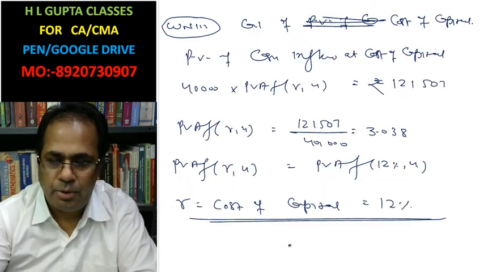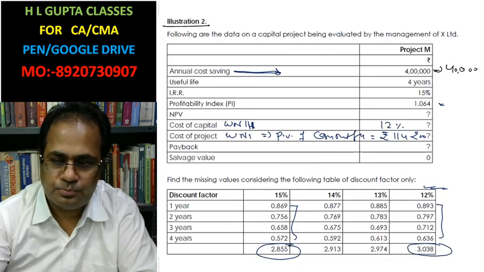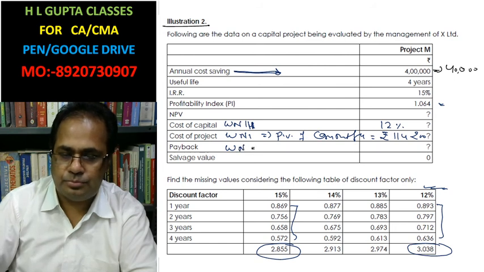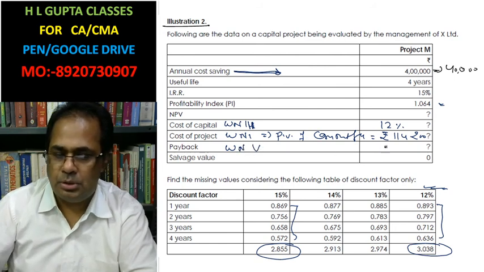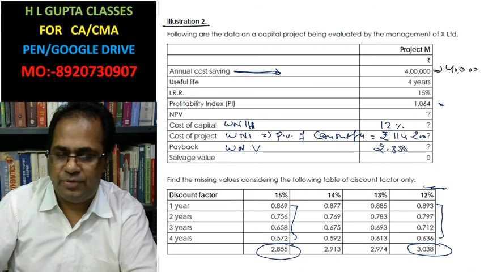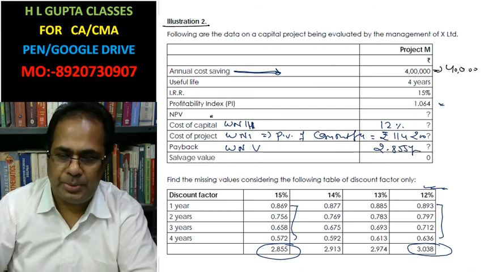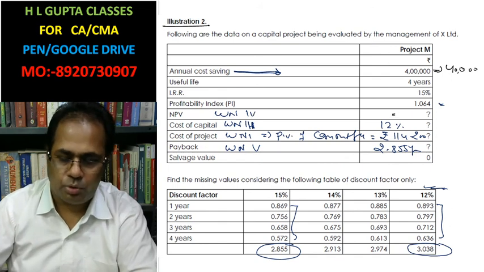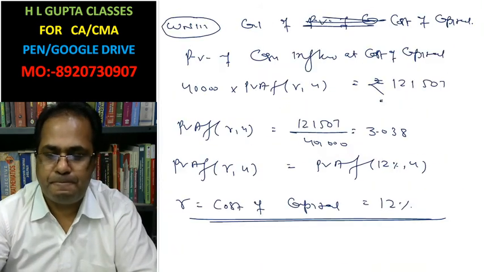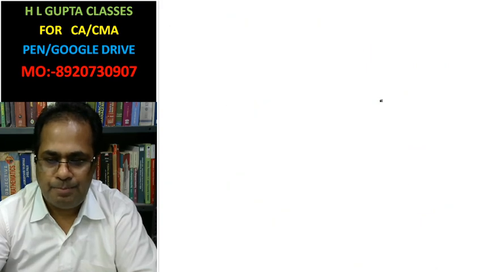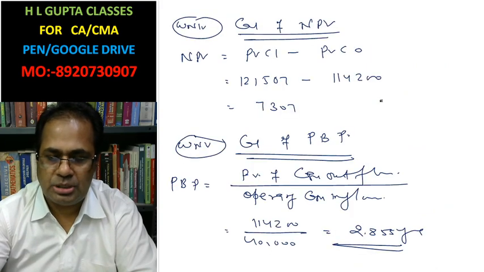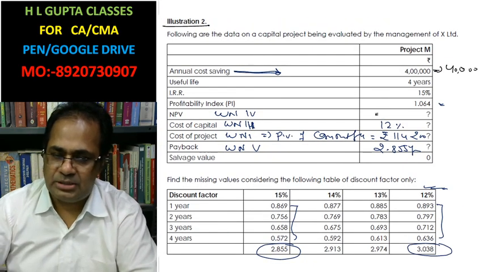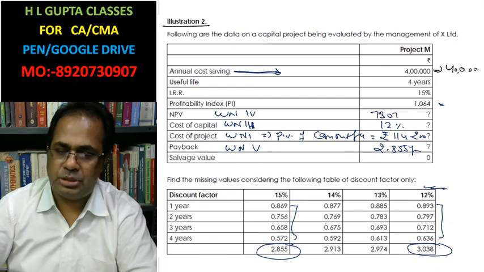Okay, so now we can write here payback period, working note 5, 2.855 years. Net present value, working note 4, 7,307.